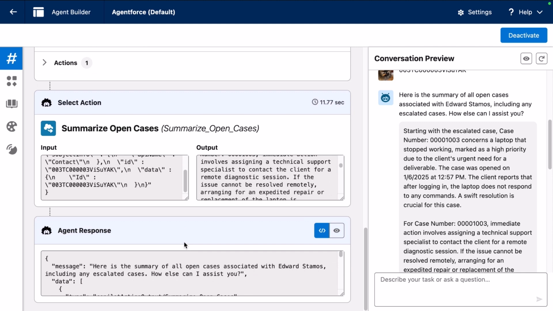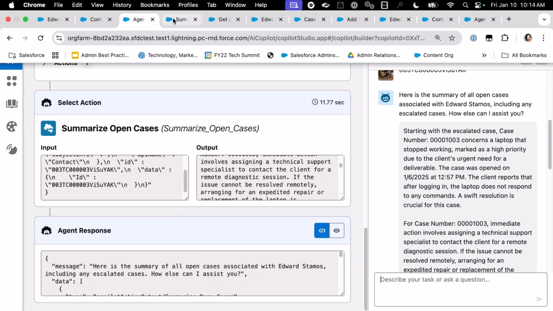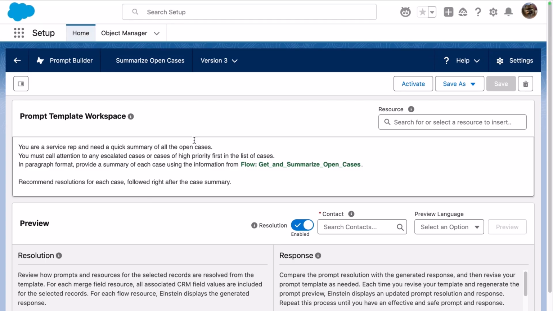All right, so how did we do this? This is our prompt template that we use called Summarize Open Cases. And here it's pretty basic in terms of the information on our open cases. I indicated to call attention to any escalated cases, cases of high priority in the list of cases, and put it in paragraph format and summarize each case with the information that I have from a flow. And then I also indicated recommend resolutions for each case, followed right after each case summary.